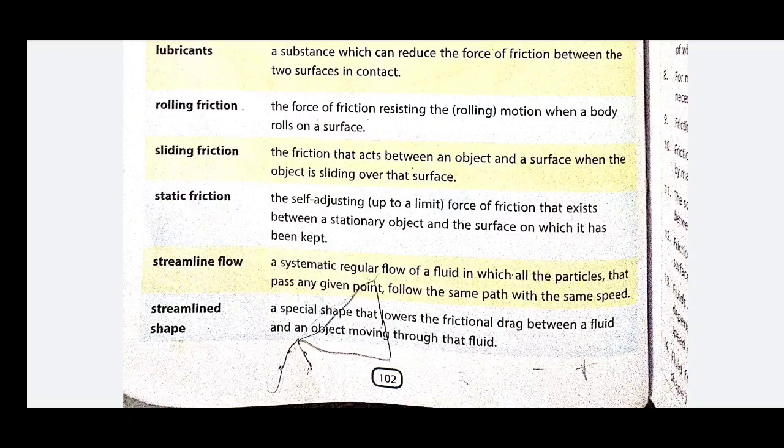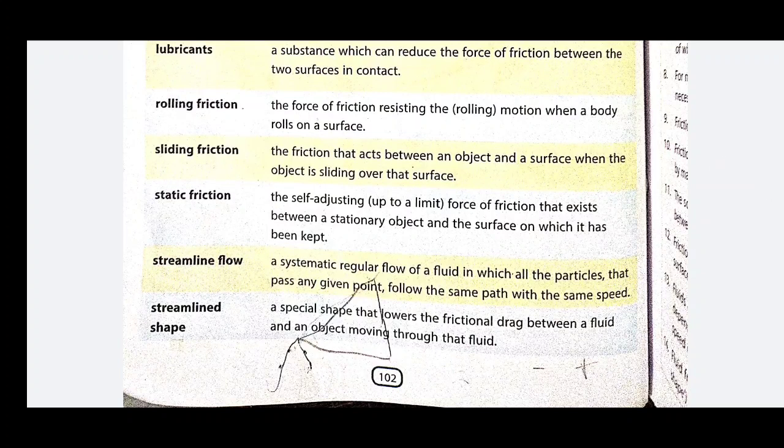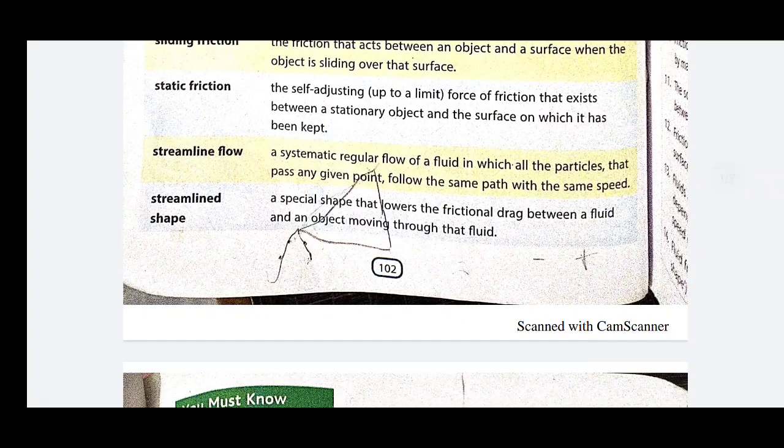Next is streamline flow, a systematic regular flow of a fluid in which all the particles that pass any given point follow the same path with the same speed. A streamline shape means a special shape designed for an object which has to move in a fluid, a special shape that lowers the frictional drag between a fluid and the object.